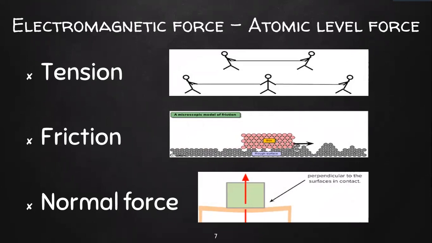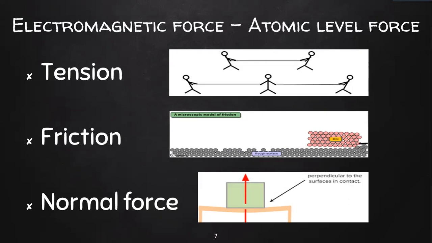For example, if we say tension, you are pulling a string and the string experiences a tension. So what you do, you pull it. The atoms in your hands and the atoms in the string interact. And it is due to this electromagnetic interaction that you experience that tension.